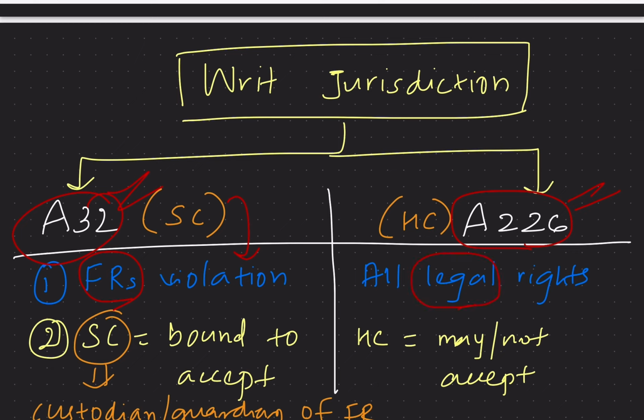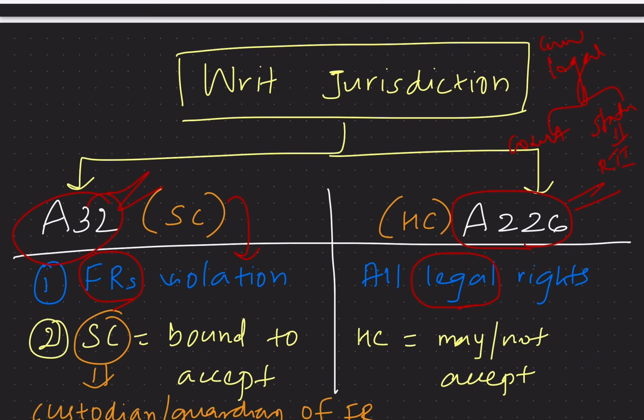So what is the meaning of legal rights? Legal rights are those rights which have the backing of law, and they cover a vast list of rights. That is, they cover the constitutional rights as well as the statutory rights. Take for example, right to information.